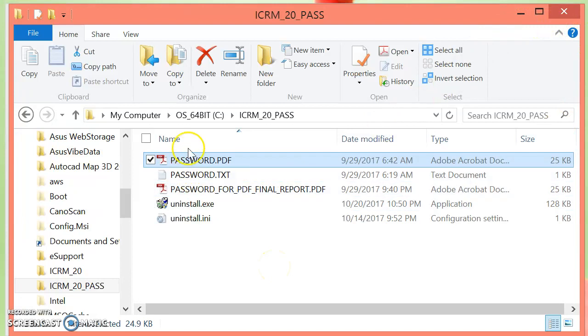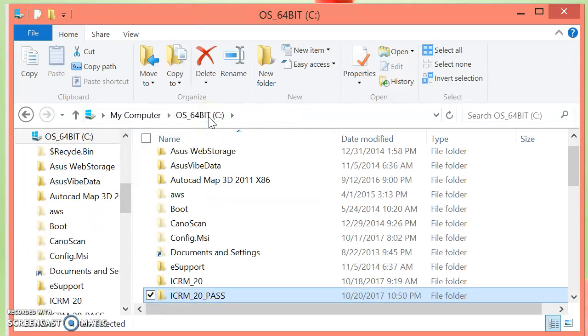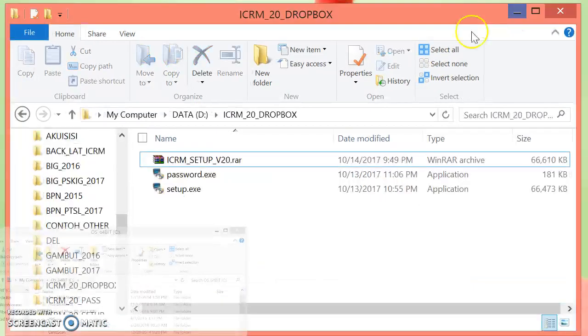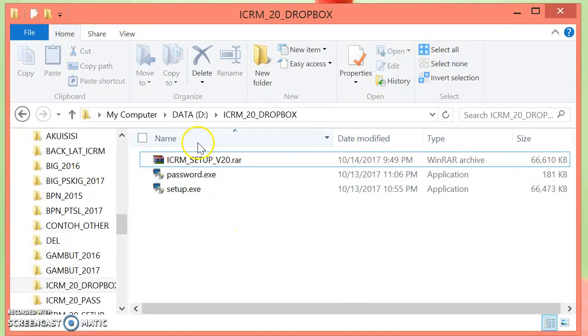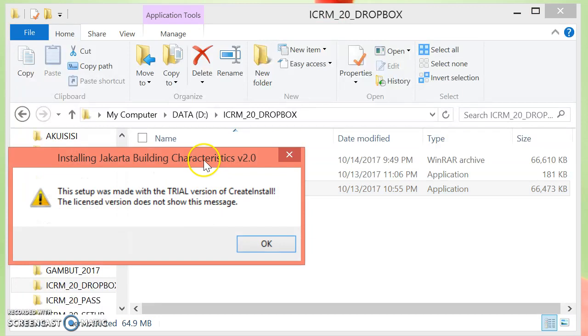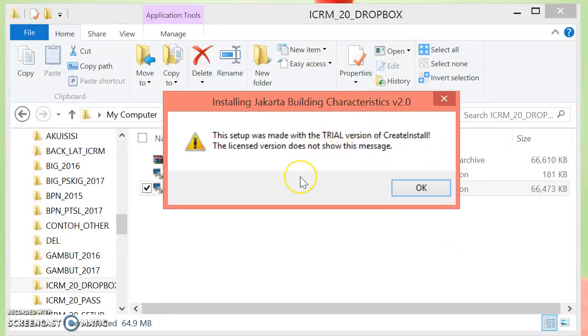Now, after we got the password, we continue to install the installer itself, the installer for Jakarta Building Characteristic version 2.0. Just double click on the setup. Okay, this is the dialog box to install the Jakarta Building Characteristic version 2.0. Just click OK.